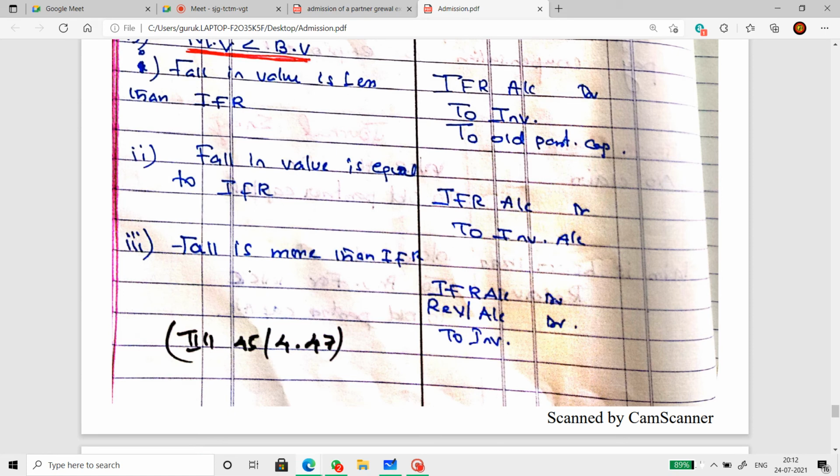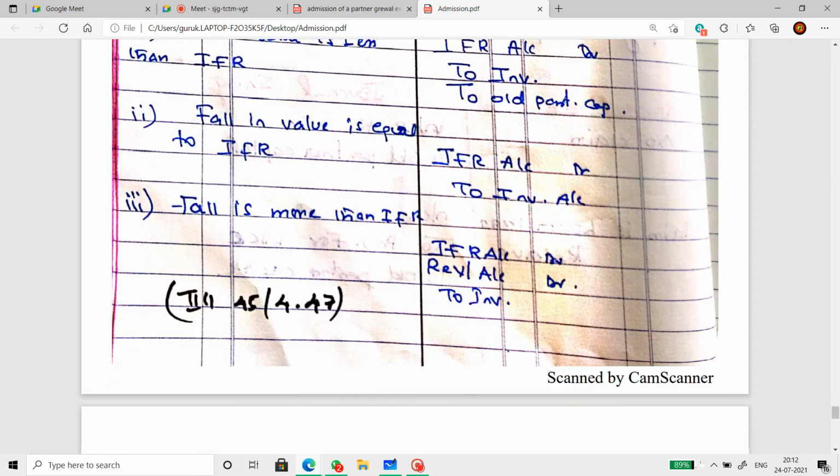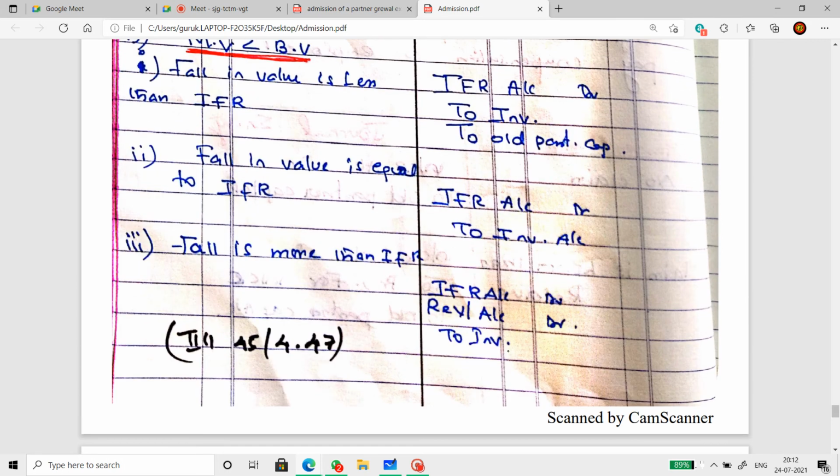So that means there is IFR, but the loss is more than the IFR. So just like WCR, the deficit amount, we take it from the revaluation account. IFR account debtor, revaluation account debtor to investment account. So these are the different cases in which IFR is dealt.